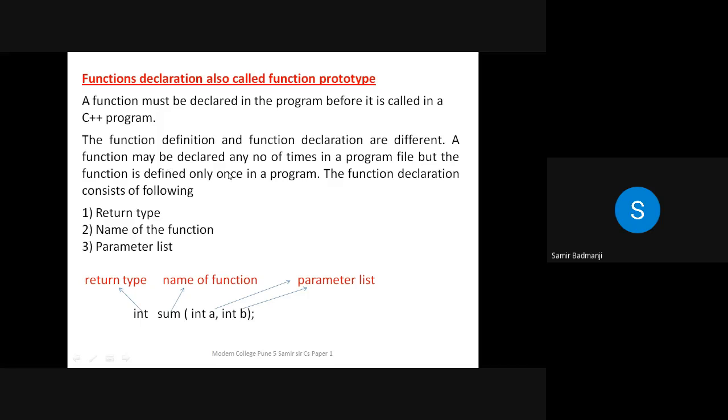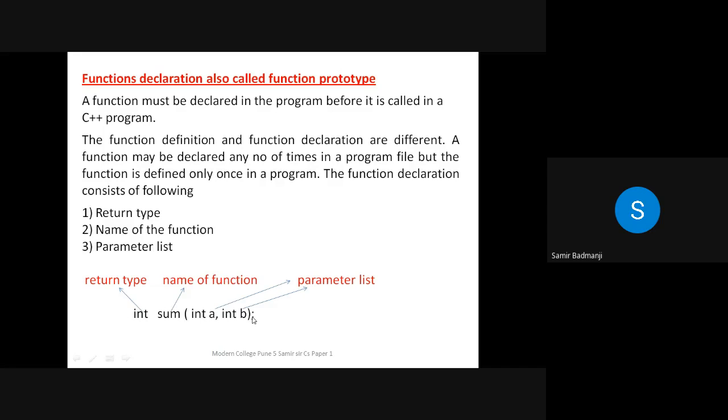A function may be declared any number of times in a program file, but the function is defined only once in a program. Now function declaration consists of again the same return type, name of the function and parameter list. See, this is the return type, name of the function, these are the parameters.